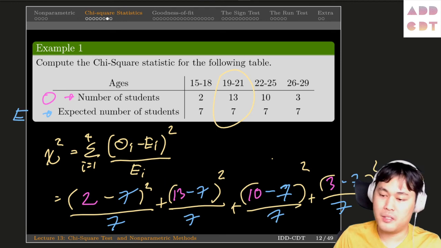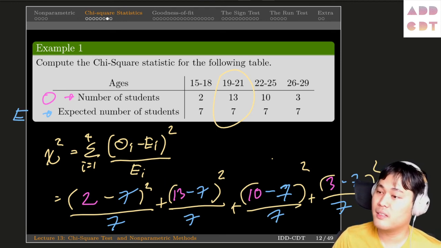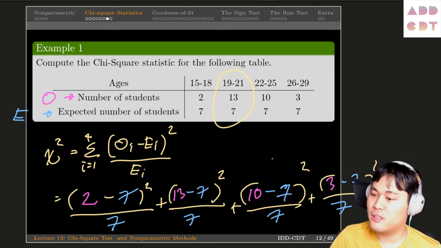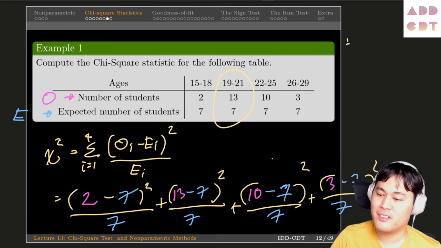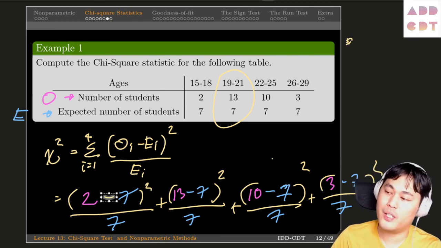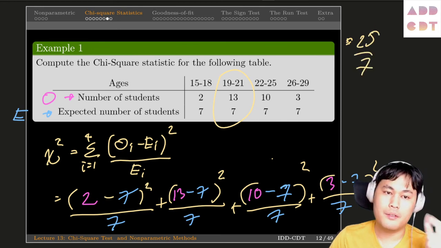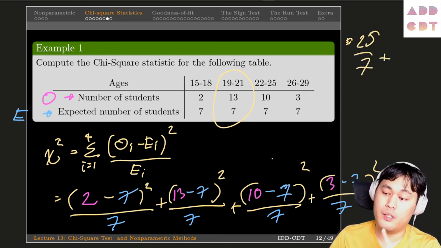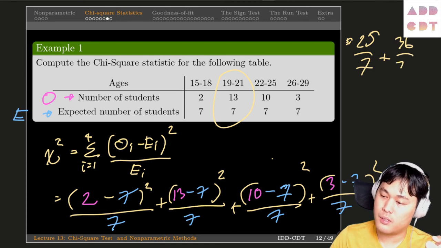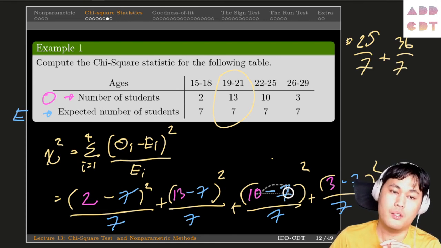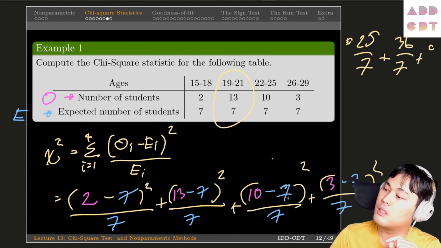You can do the math in your head or using a calculator. Let's do it in your head first, because it's not too hard. 2 minus 7 is minus 5, and minus 5 squared is 25. That's the first term. 13 minus 7 is 6. 6 squared is 36. Next is 10 minus 7 is 3. 3 squared is 9.